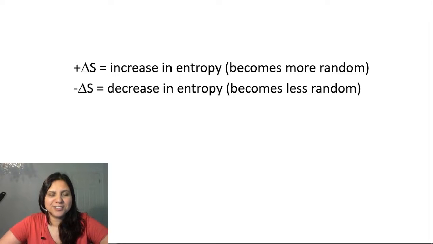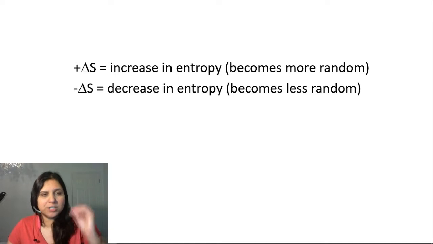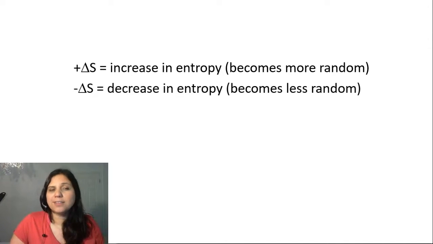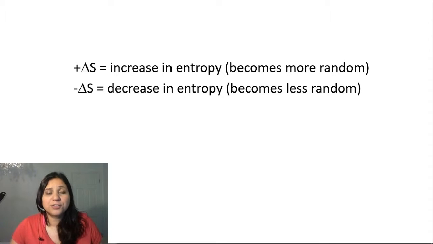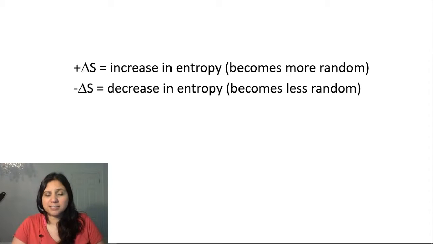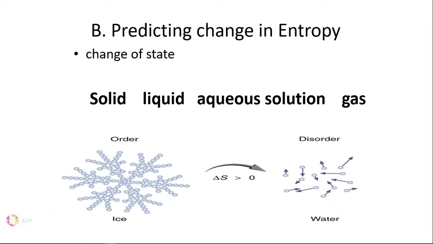Then we need to know what the sign of S would be. So we said S is for entropy. If you have a positive change in entropy, you're increasing the entropy because things are becoming more random. If you have a negative change in entropy, you're decreasing the entropy because they are becoming less random. They are becoming more organized. It's kind of weird to think about it this way. You'll get used to it.